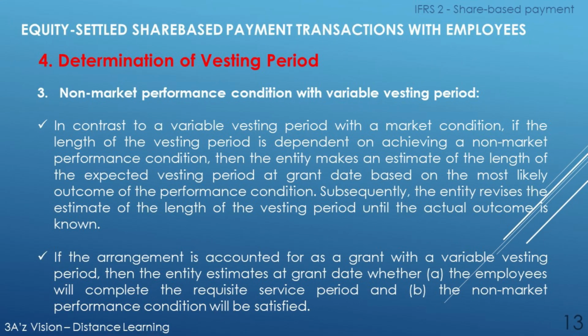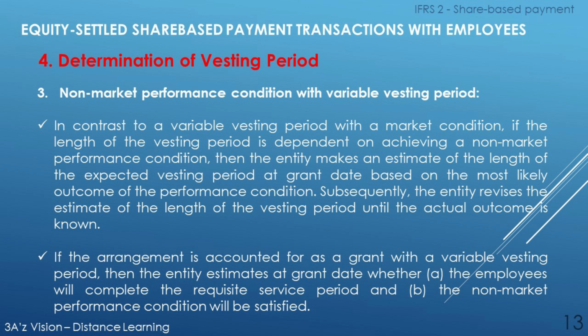Thirdly, non-market performance condition with variable vesting period. In contrast to a variable vesting period with a market condition, if the length of the vesting period is dependent on achieving a non-market performance condition, then the entity makes an estimate of the length of the expected vesting period at grant date based on the most likely outcome of the performance condition. Subsequently, the entity revises the estimate of the length of the vesting period until the actual outcome is known.